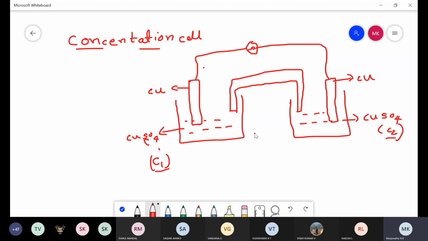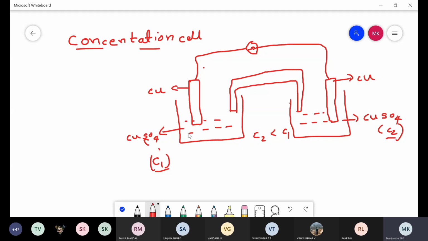For example, in this concentration cell, C2 concentration is greater than C1 concentration. Consider this copper concentration cell, where C2 concentration is greater than C1 concentration. Then the right side electrode has a high concentration of copper sulfate, therefore it acts as a cathode, where the reduction reaction takes place.